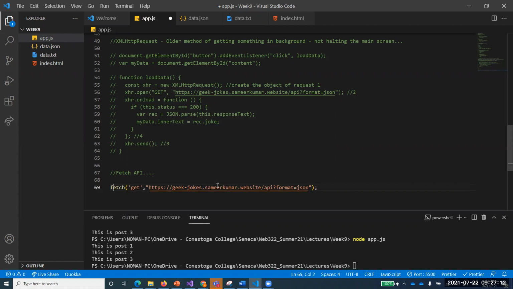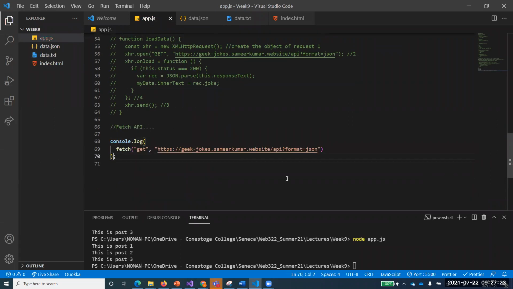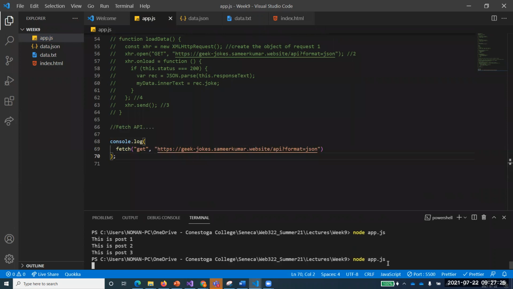I'm console logging what fetch returns. So I have just used this console.log to check it over here.